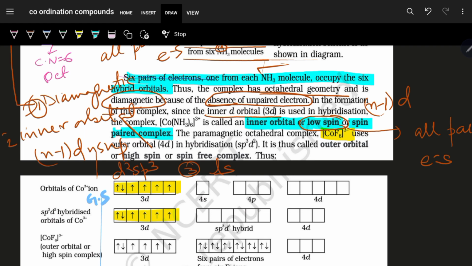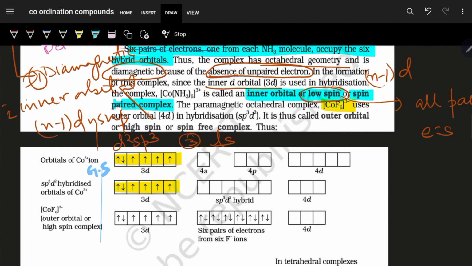So they remain unpaired over here, and the coordination number over here is again 6. Since the coordination number is equal to 6, we need 6 degenerate orbitals, that too hybrid orbitals.